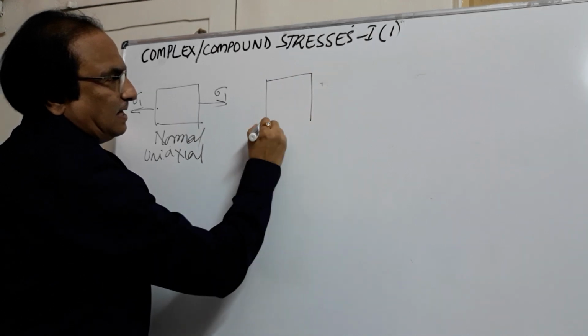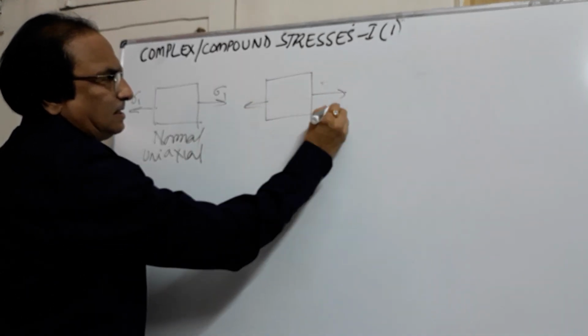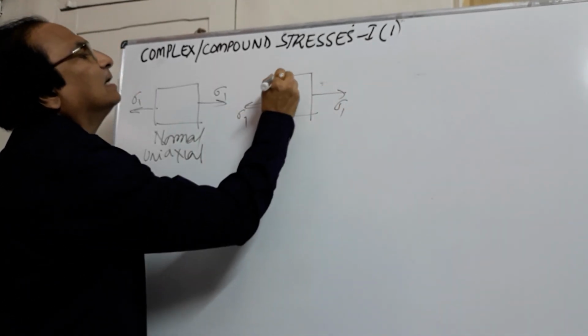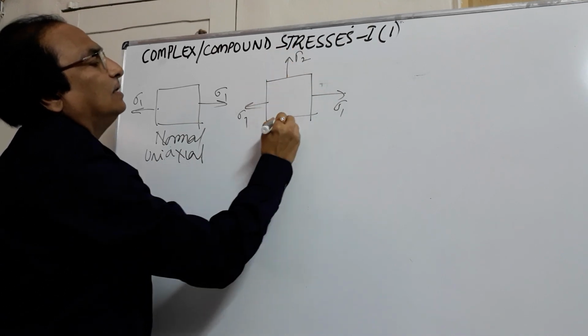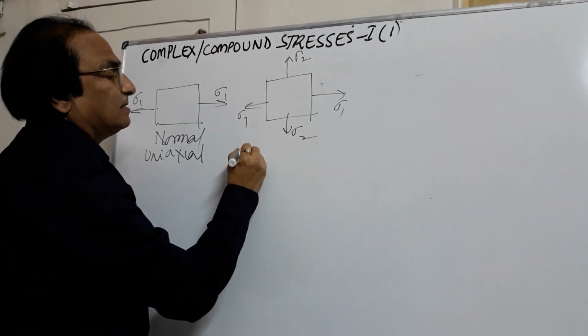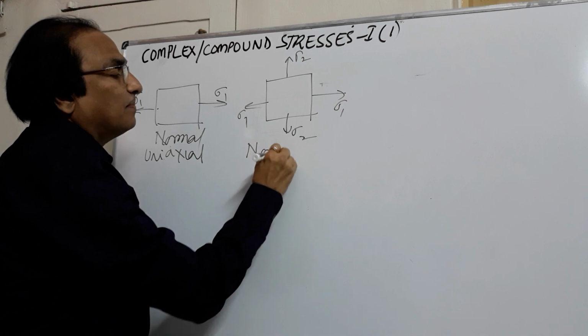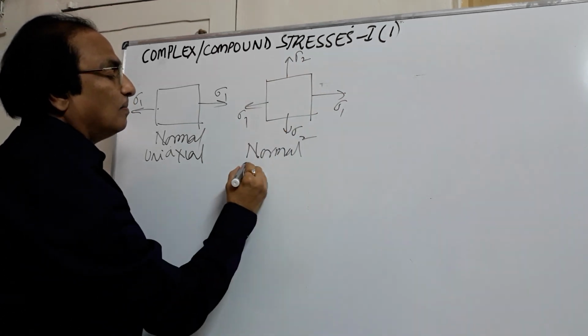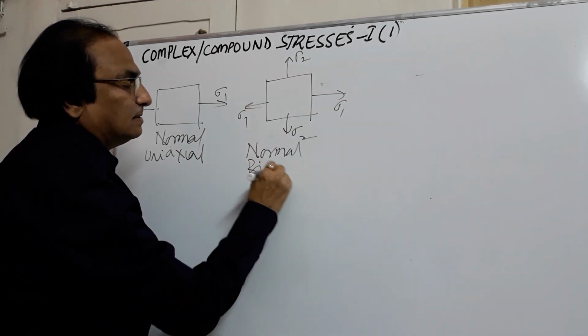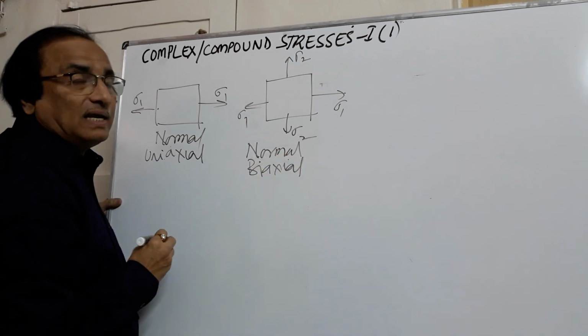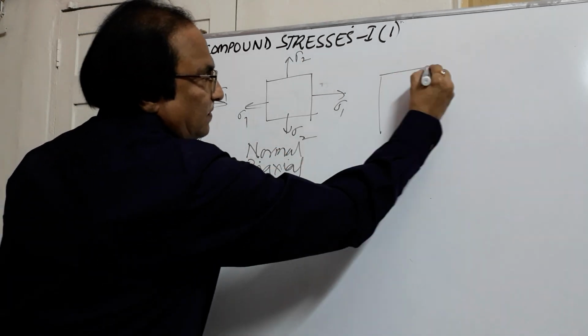Suppose an element has stresses in the x direction and stresses in the y direction. We call such a stress system normal only, because they are perpendicular to the surface: normal biaxial stresses.